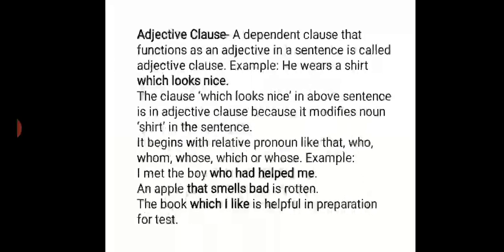Thereafter, adjective clause. A dependent clause that functions as an adjective in a sentence is called an adjective clause. Example: he wears a shirt which looks nice. Here which looks nice is an adjective clause because it modifies the noun shirt in the sentence. And we know that an adjective qualifies a noun, it modifies a noun. Now it begins with a relative pronoun like that, who, whom, whose, which.